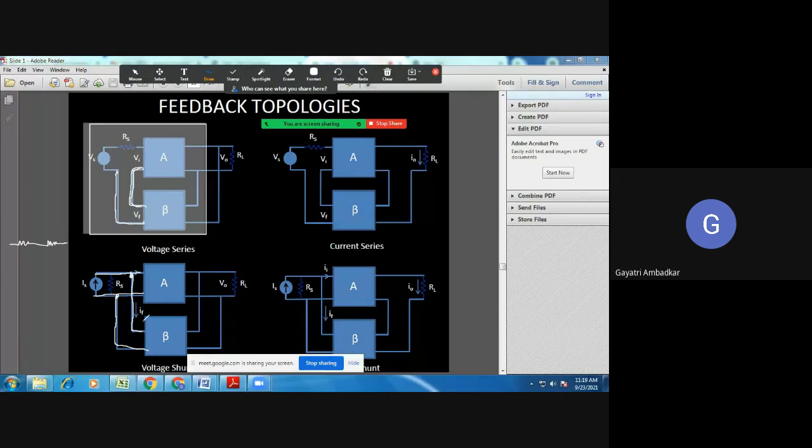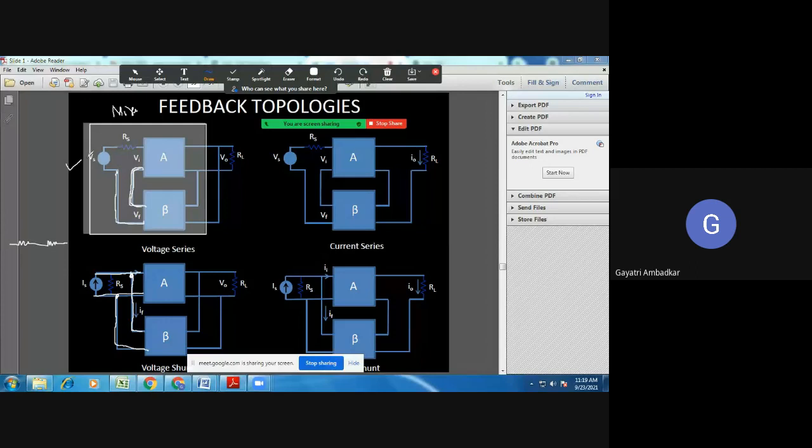They are connected in parallel to each other. So mixing happens at input side. In series mixing, the output of feedback network and input of amplifier are connected in series, and in shunt mixing, they are connected in shunt. So when it is series mixing, the input is essentially voltage.